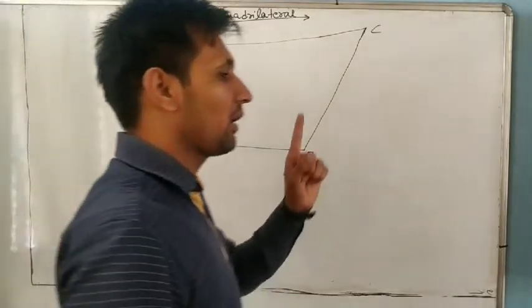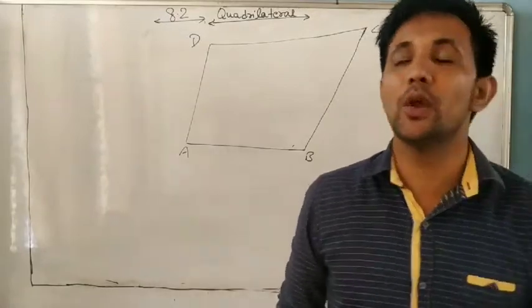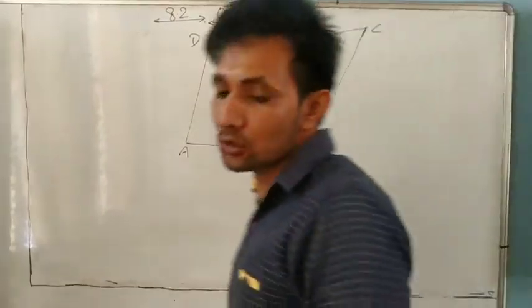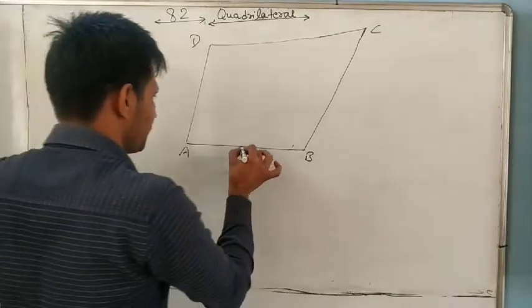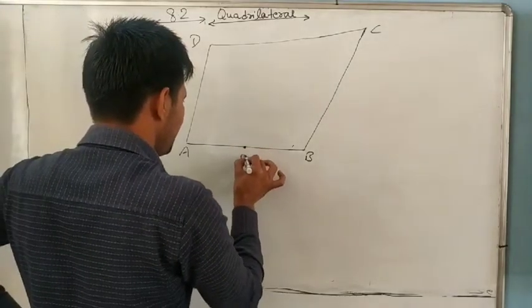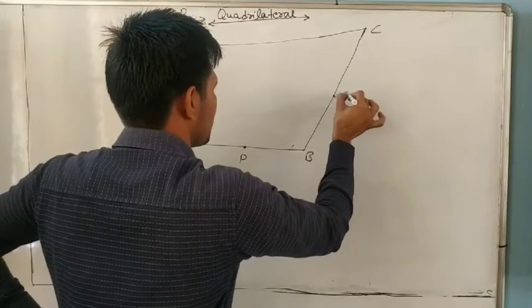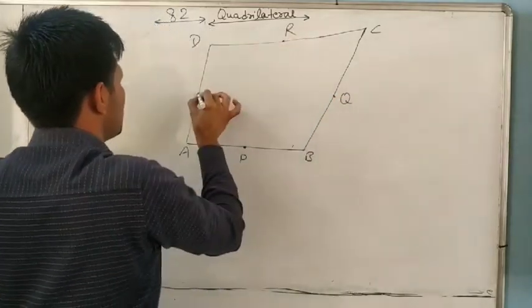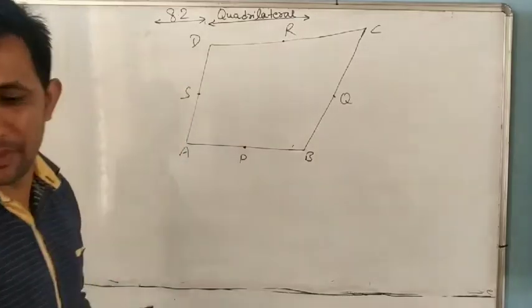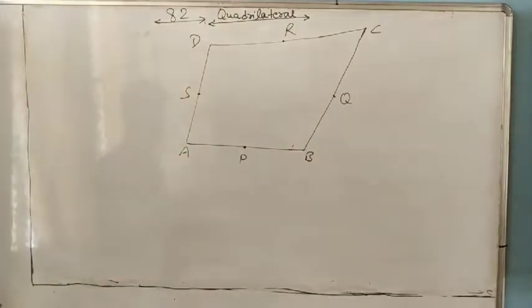Always remember, whenever a midpoint is given in any question, we will use the midpoint theorem. P, Q, R, and S are the midpoints of AB, BC, CD and DA respectively,